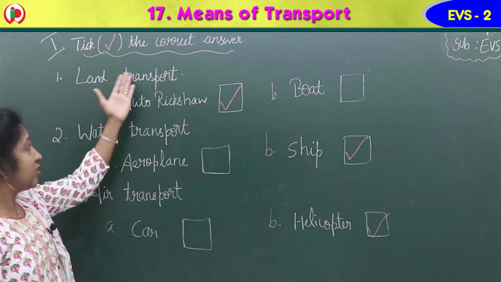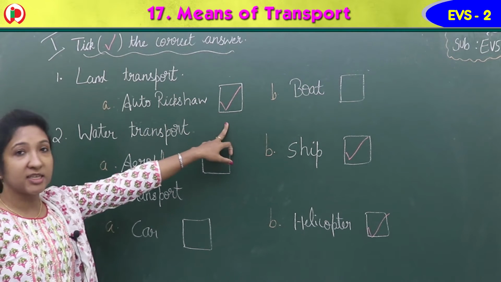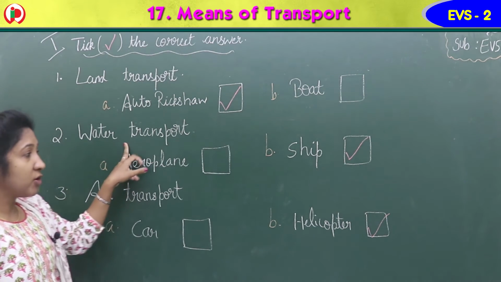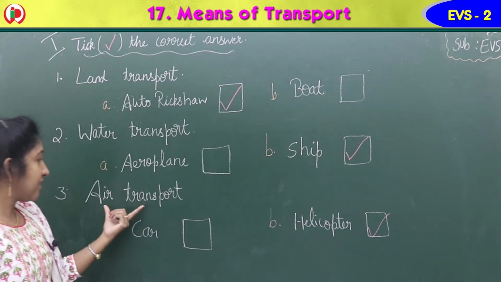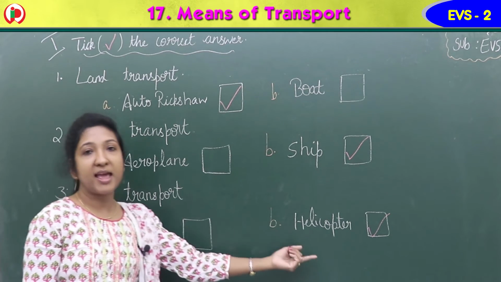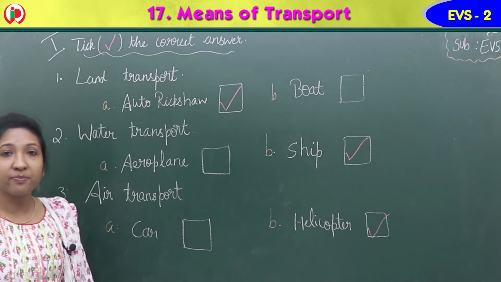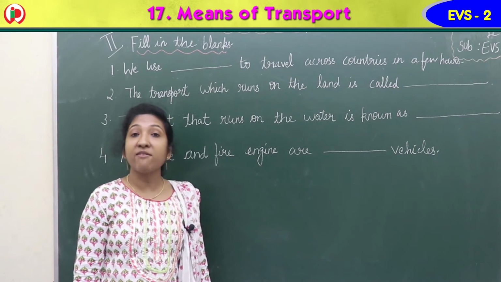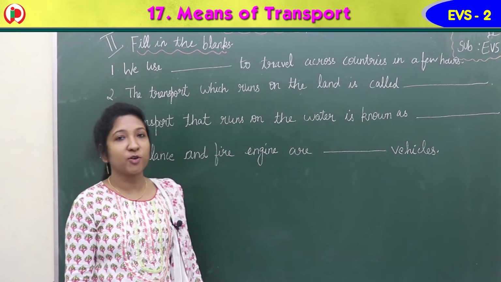So first one, land transport, it is auto rickshaw, tick here. Water transport, ship. And third question, air transport is helicopter. Okay? Children, so our next exercise in the workbook.